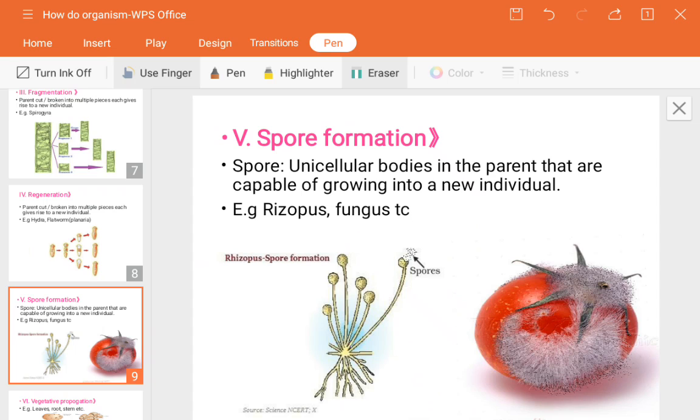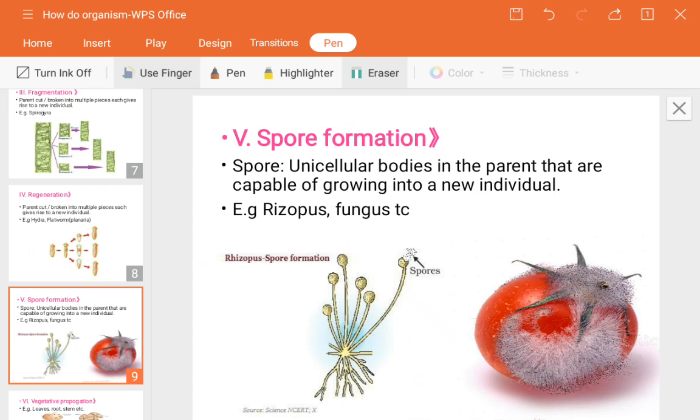So the definition of spore formation: the formation of a new individual by the germination of spores. Germination means the transfer of those spores from one place to another, and they grow in favorable conditions. So that is germination.